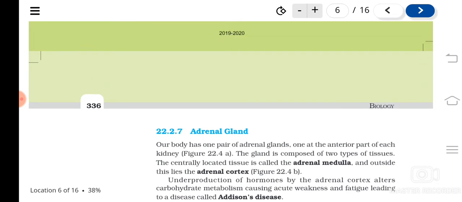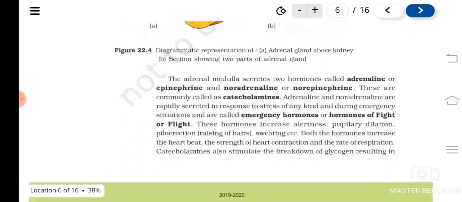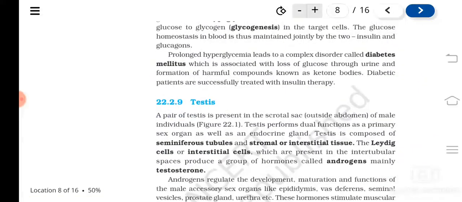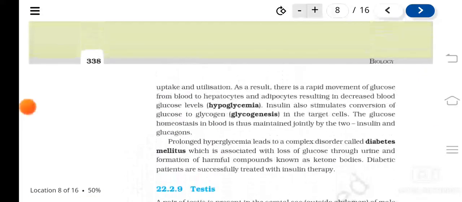Now we have to study about the adrenal gland, then the pancreas, testis, ovary, and the mechanism of action of hormones, etc. This we will study in the next class. Thank you, and please make a table of the glands, hormones, their functions, etc. Otherwise it will be very difficult. I will be asking this in the